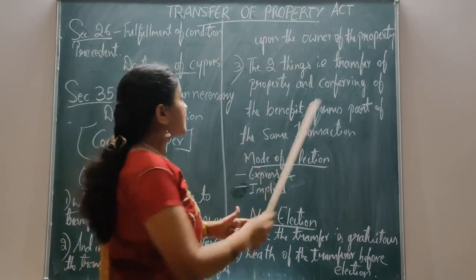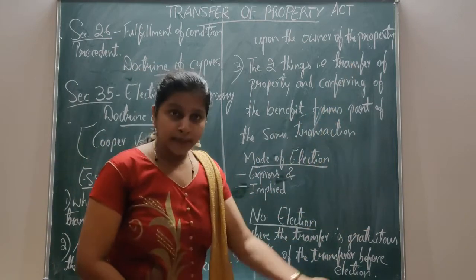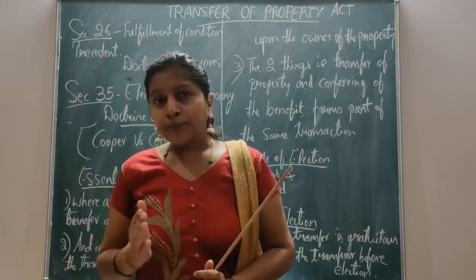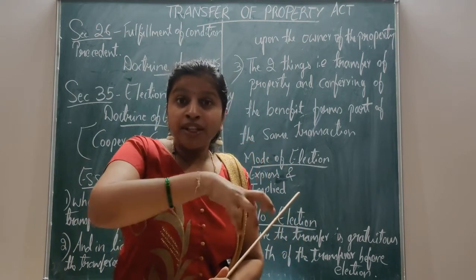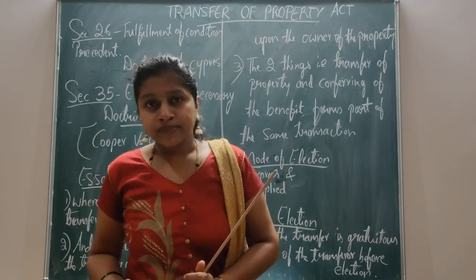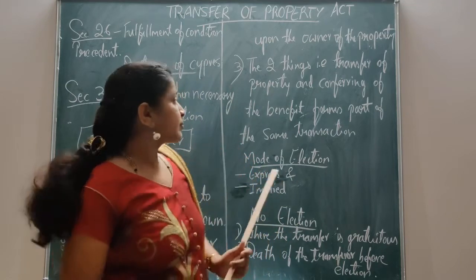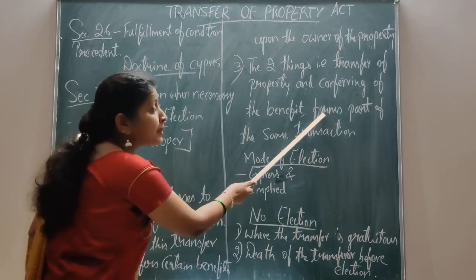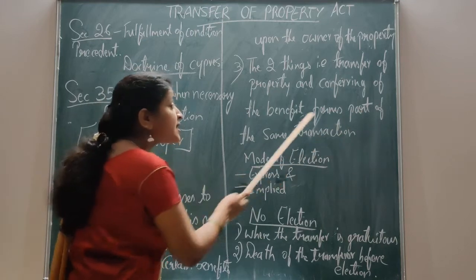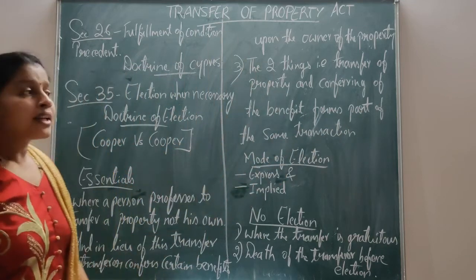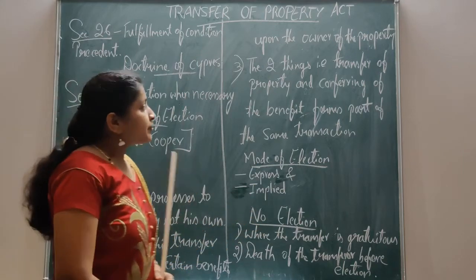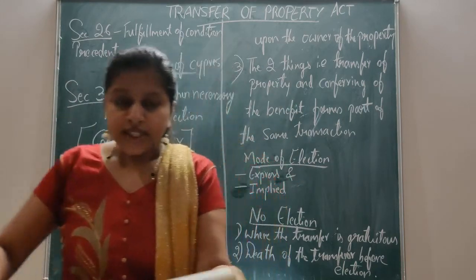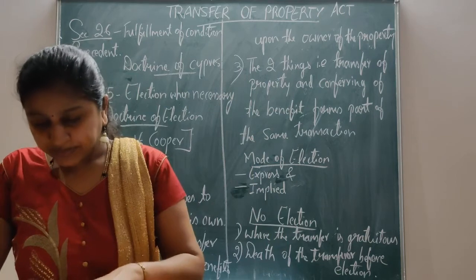The owner of the property, when he is transferring his property, in lieu of that gets certain benefit from the transfer. It must form part of the same transaction. Then it is called the doctrine of election. These are the essentials under section 35.